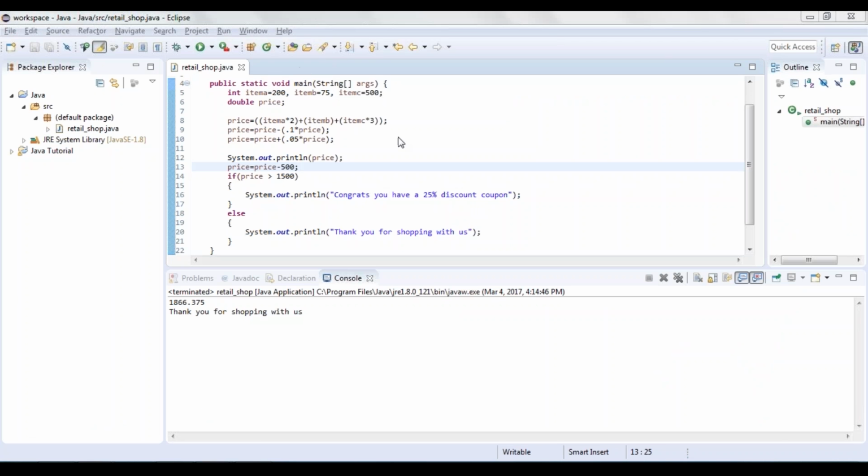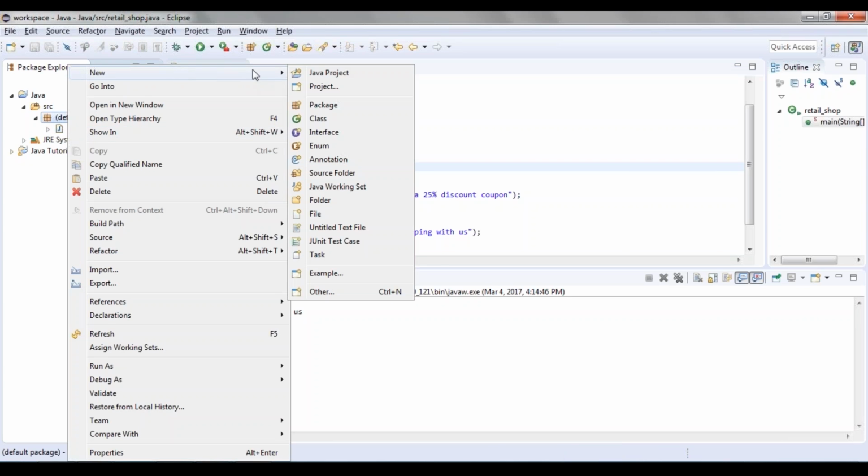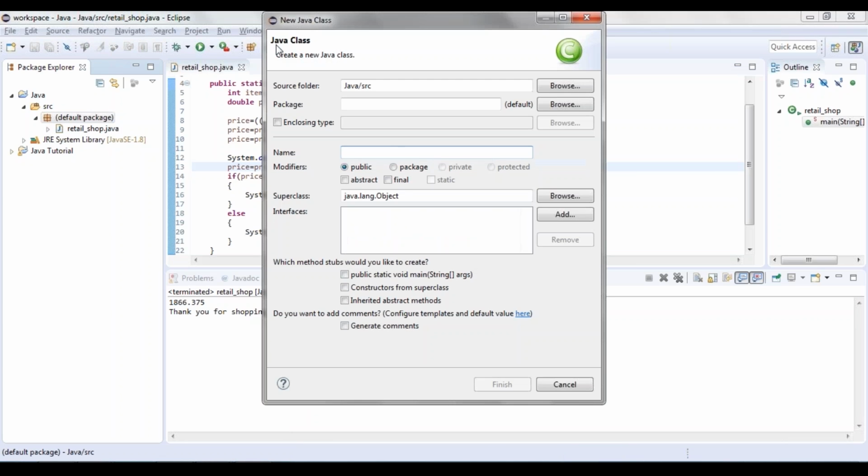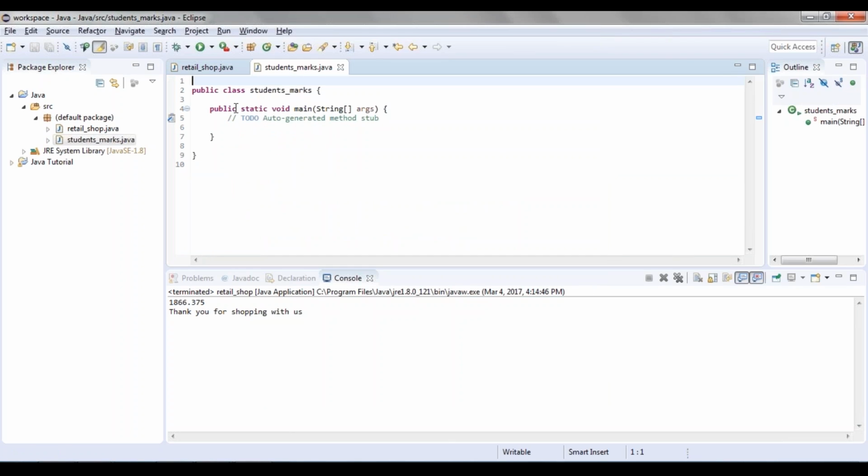For this, I'm going to create a new file. To do that, you can either go back to your project, right click and select the new option from there, or you can directly click on the new class option here. Once you've set the name, click on finish and you have your new class created. So I basically have 5 different subjects for which I'm going to take the marks. I'm going to assume the marks are going to be whole numbers, so I'm going to consider the marks to be integers. So int, we had maths, physics, then you had chemistry, English, and finally you had computer science.